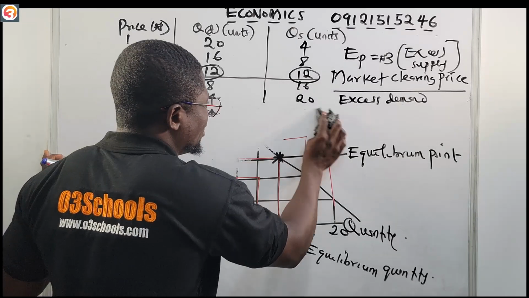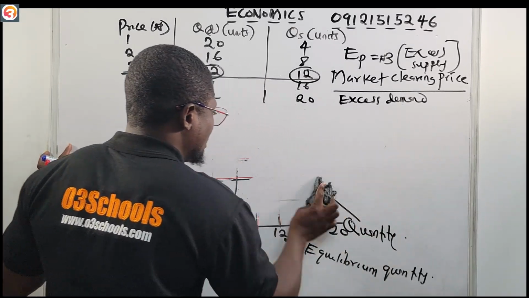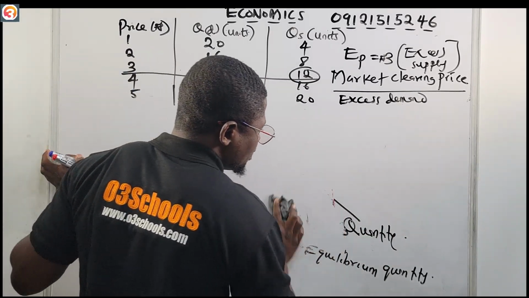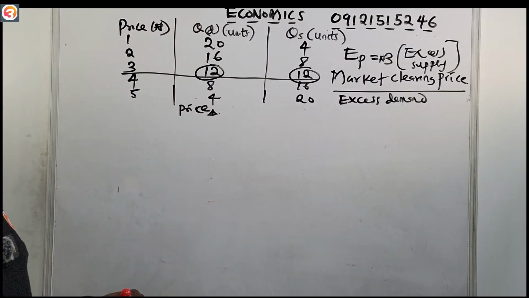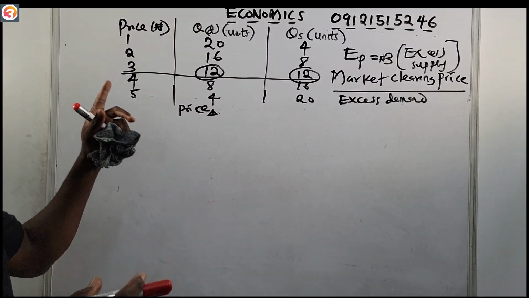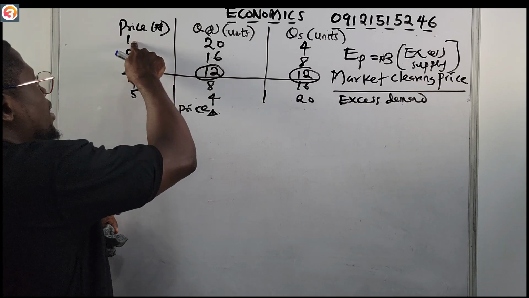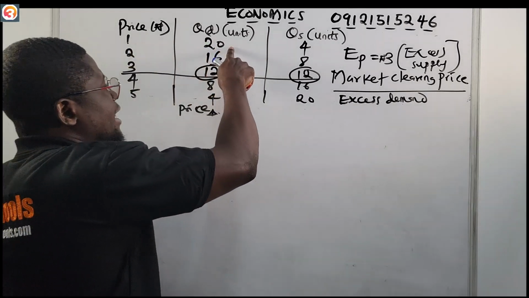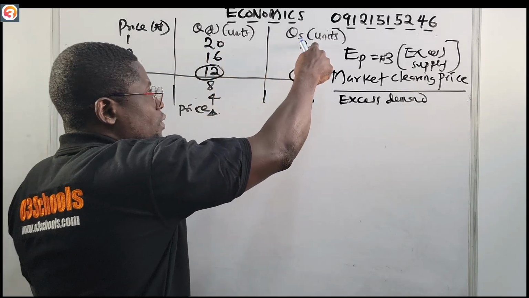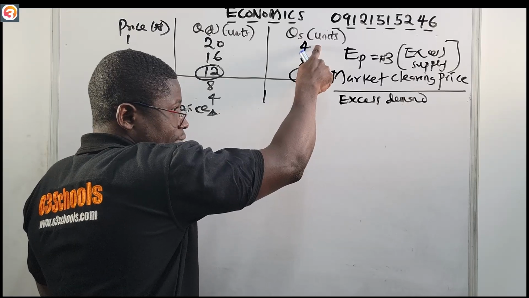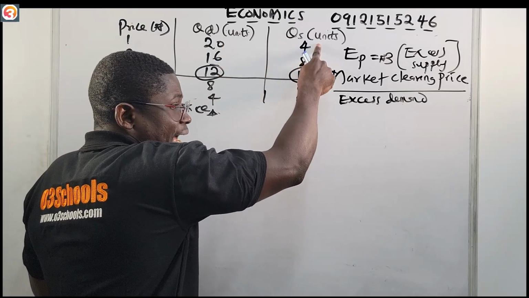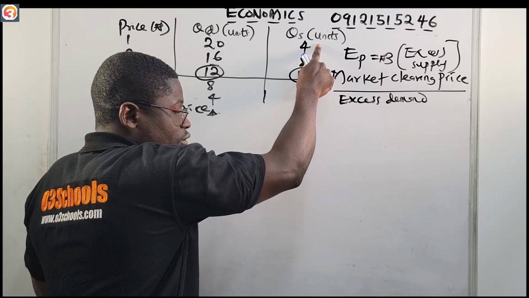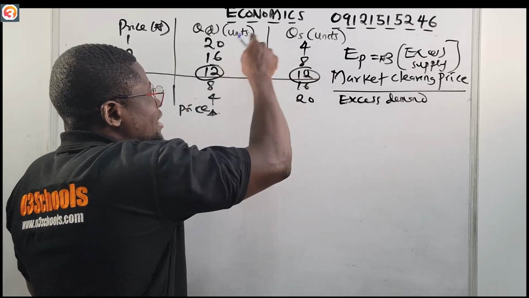With that, I'm going to use another graph to explain so that you understand fully what the concept is about. But from this table, we can see excess supply and excess demand. When price was 1 naira, quantity demanded was 20. What was the quantity supplied? 4. So that means people were demanding, and the supply was very, very low or small. So there was excess demand.